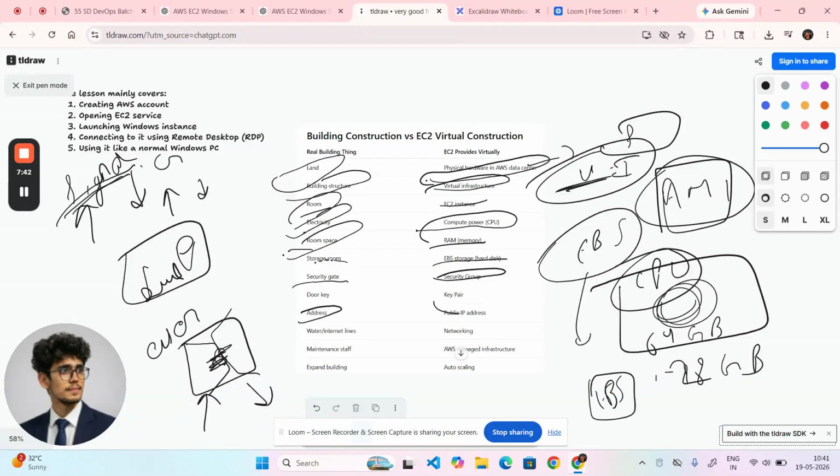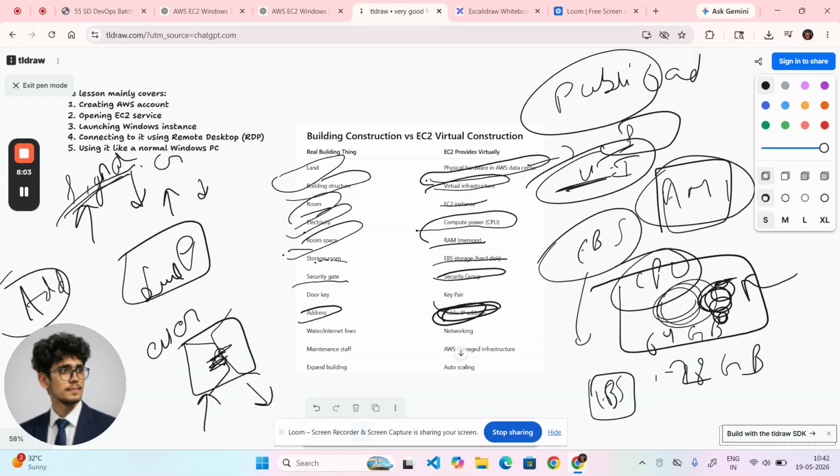Address, public IP address. This public IP address is going to define your instance, define your building. This address is going to define your building in the physical. But coming to physical address and coming to this address, here we are using public address, right? Public address. What are internet lines? Networking is there. Maintenance staff, AWS manage infrastructure.